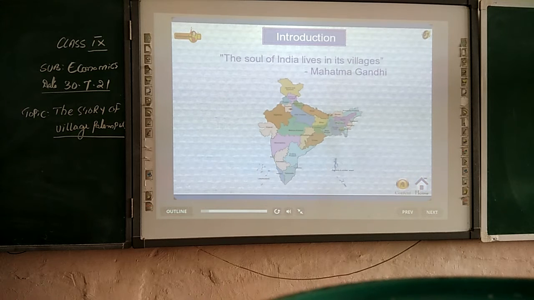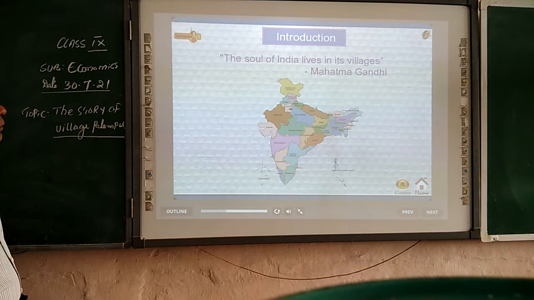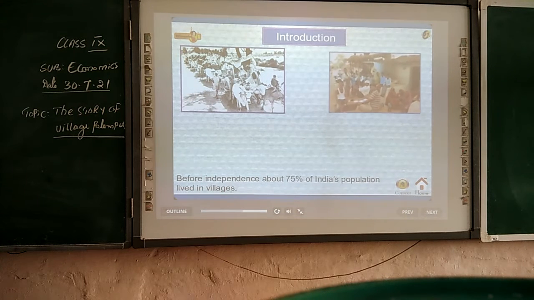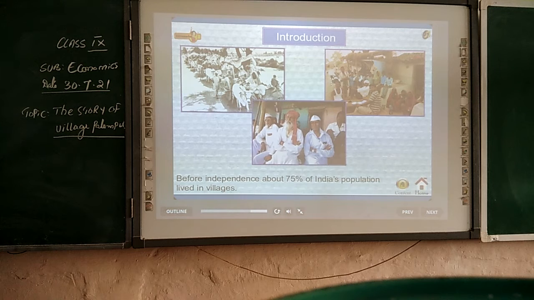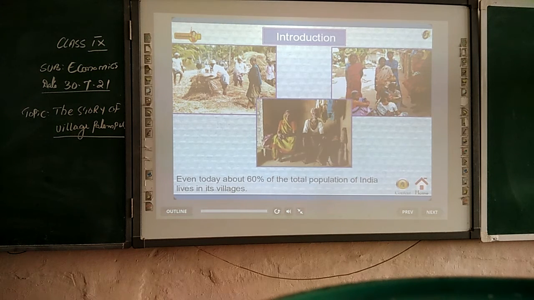According to a famous quote of Mahatma Gandhi, the soul of India lives in its villages. Before independence, about 75% of India's population lived in villages. Even today, about 60% of the total population of India lives in its villages.